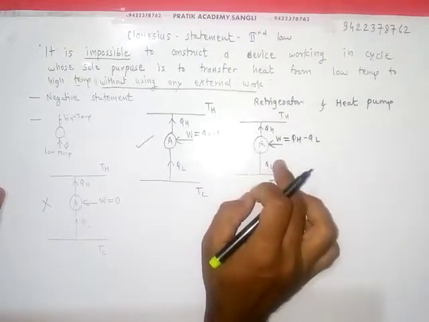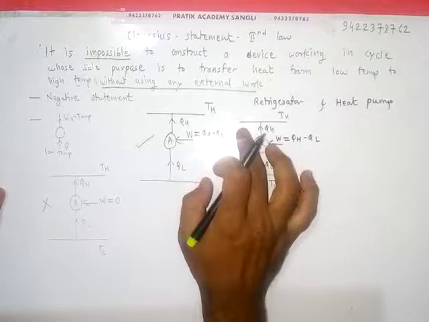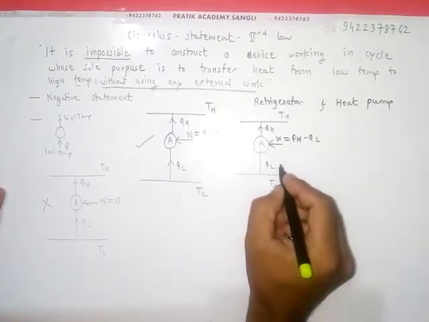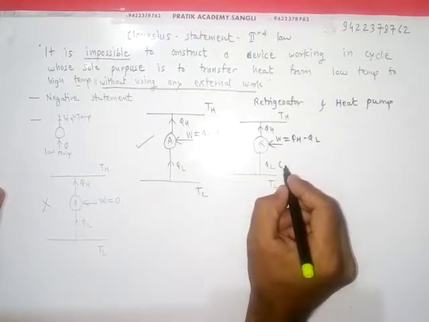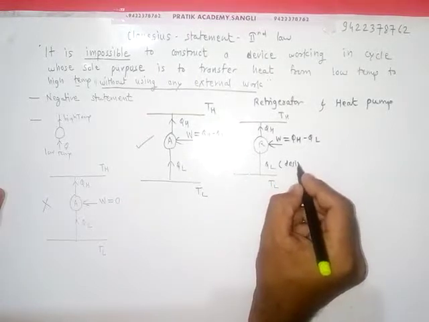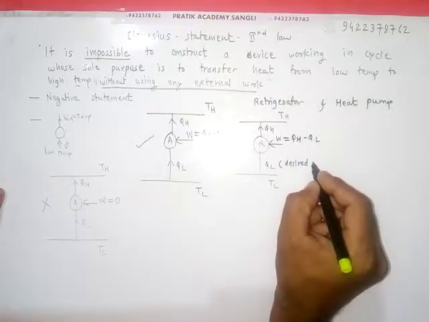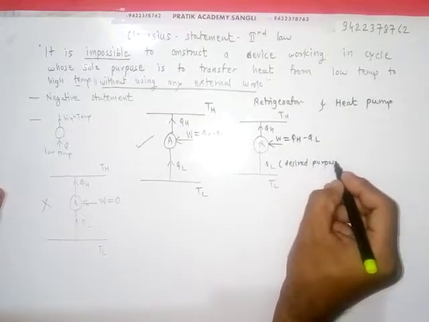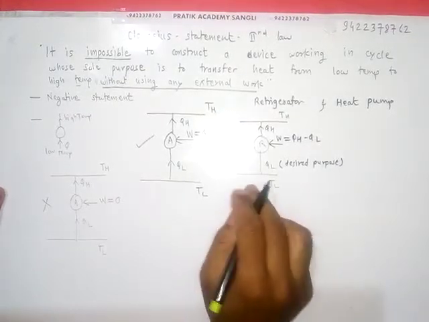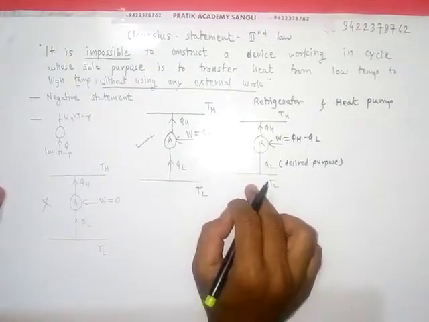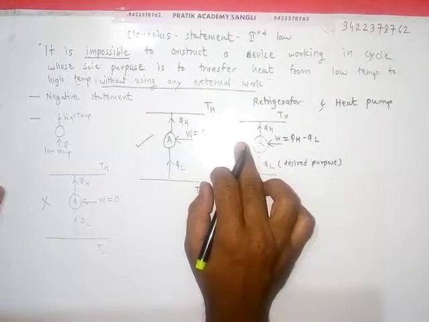Again it is transferring heat from low temperature to high temperature. But when our desired purpose is to remove heat from a body and maintain its temperature low, then it is called a refrigerator.